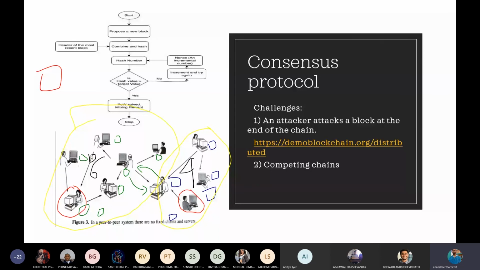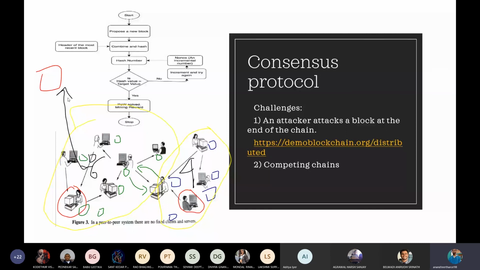Suppose a new black block was added by this person inside the computer. What will happen is now this green block and this black block, ignore this blue block, will be taken and appended inside the main blockchain that was present before. I hope everyone understood this fact. Whenever a new block comes, both the blocks are kept aside until a new block is added, and in whichever computer the new block is added, both the blocks are taken and added.